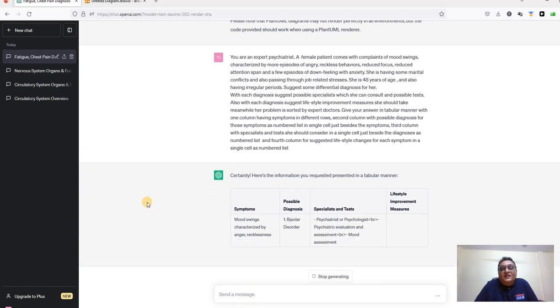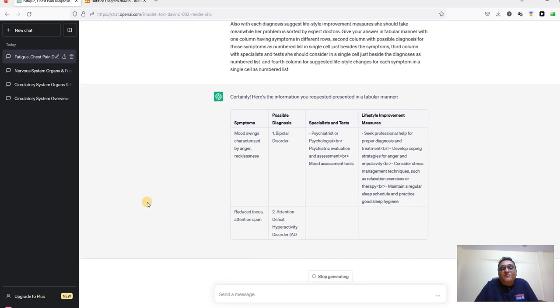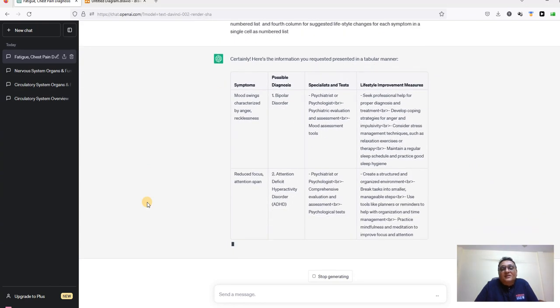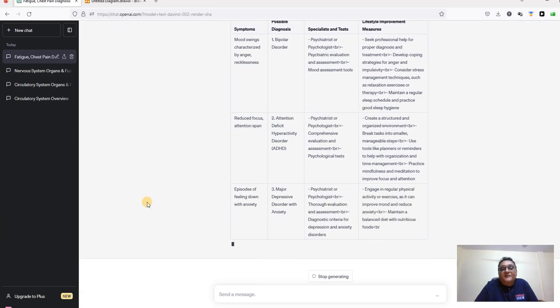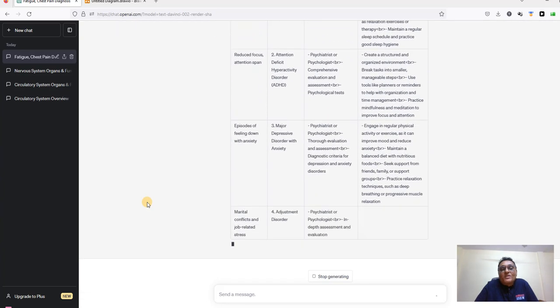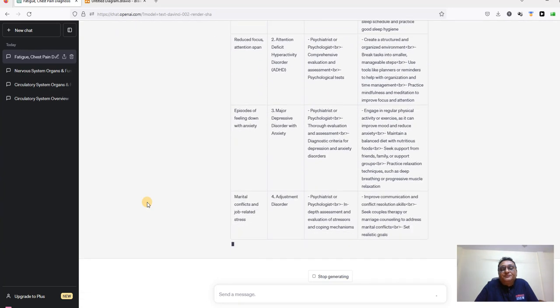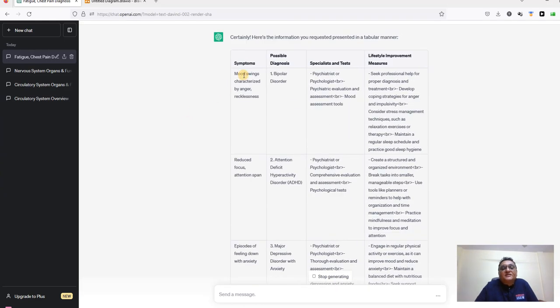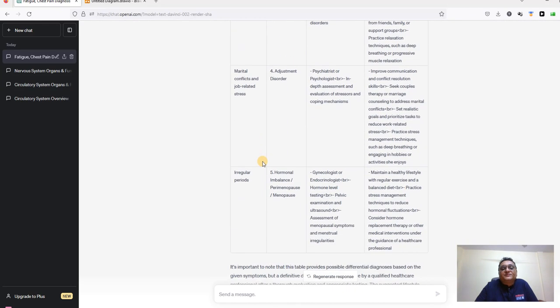And you can see that it has already started making a nice table as we demanded. The table has symptom, possible diagnosis, specialties and tests, and lifestyle improvement measures.